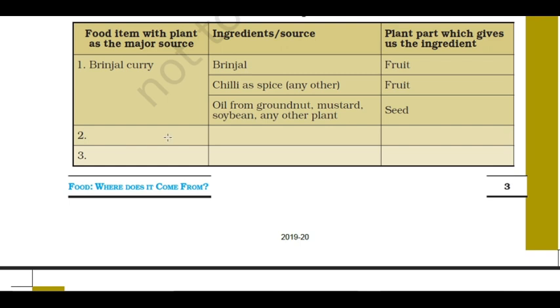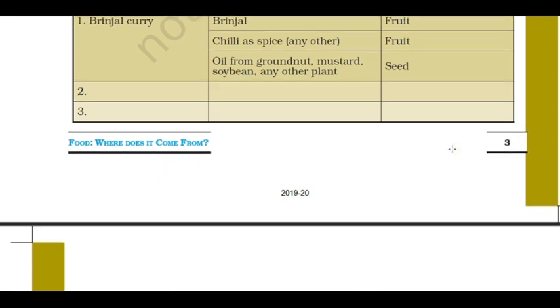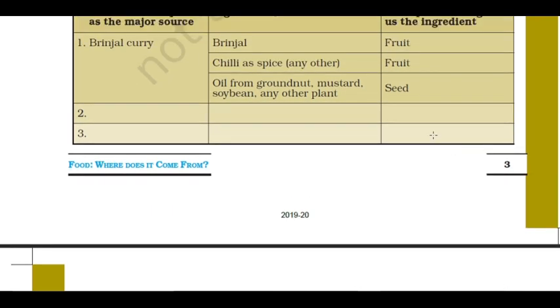Let me give you an assignment. Which is your favorite food item? Tomorrow you have to submit, children. Take any one favorite food item, fill in the ingredients, and write the source from which you are going to get the food item. For example, if I put chicken biryani, we have to say what are the ingredients used to make chicken biryani, and where we get the food items, the sources of the food items. This is the assignment for you.